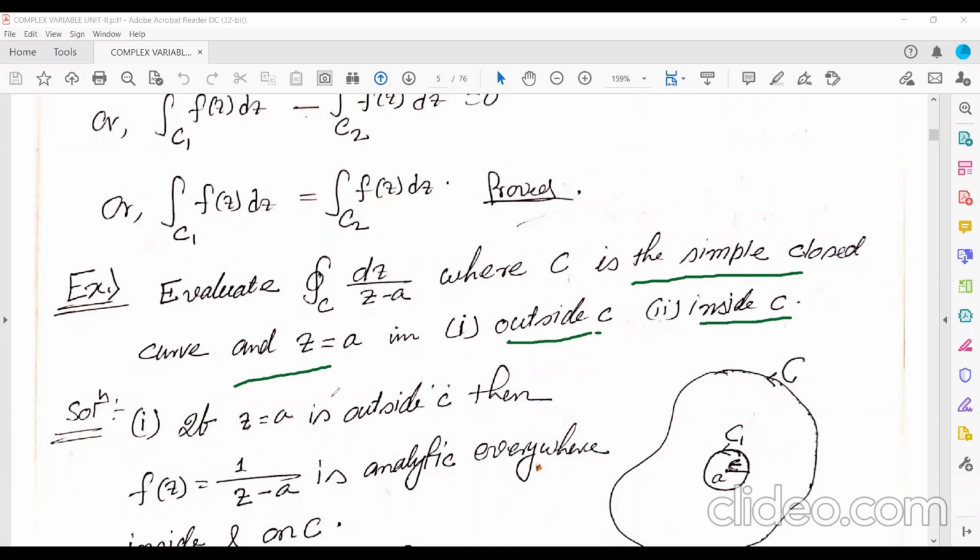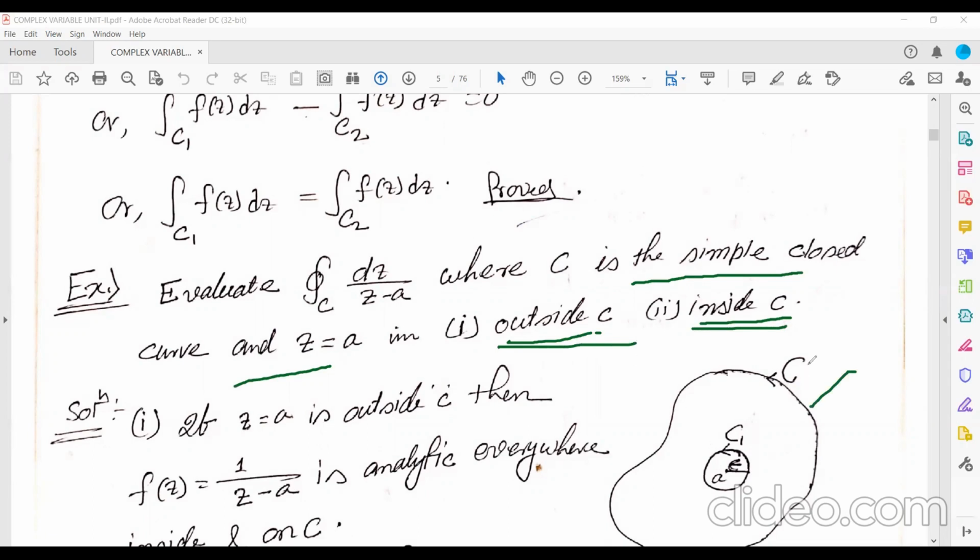What you need to evaluate? You need to find out the value of this integration, where C is the simple closed curve and z equal to a is outside C and inside C. Outside of this region, and inside of this region.